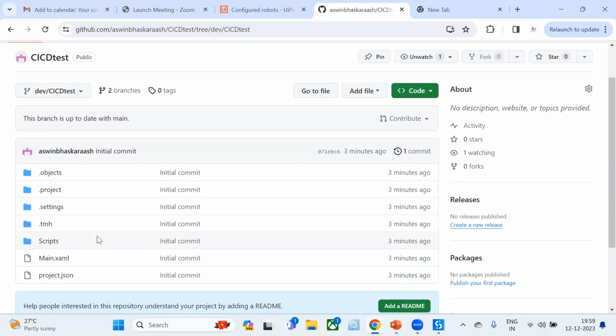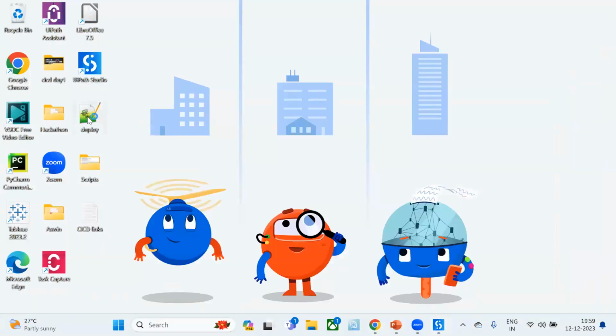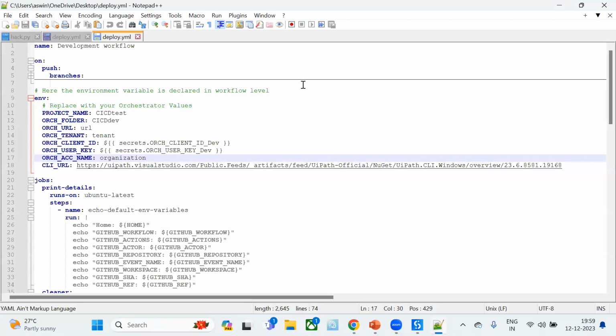Okay. For that, once again, let me go to my YAML file. Okay. So this is the file which we are going to store inside that particular GitHub branch in order to trigger the workflow. Okay. If you see, this is a file with YAML format, coming with the .yml extension.